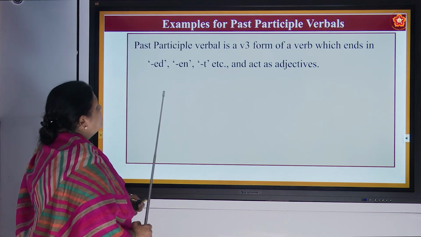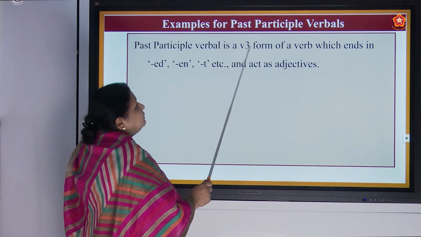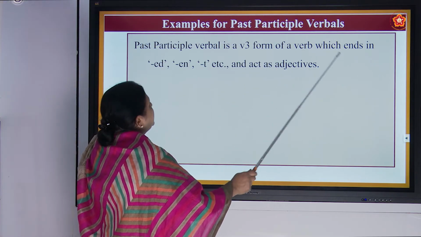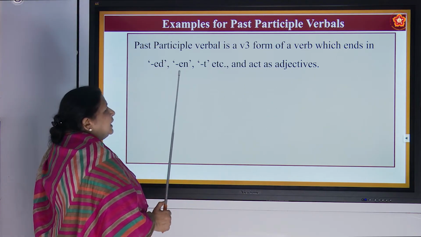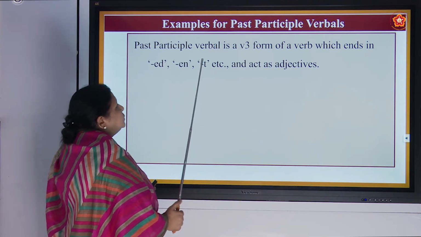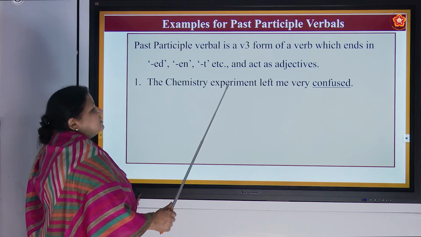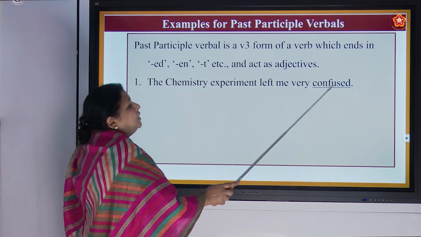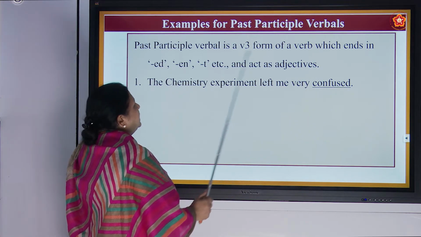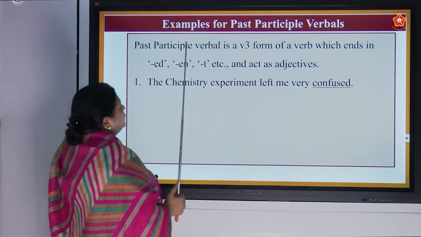Now let us see some more. Past participle verbal is a V3 form of a verb which ends in ed, en, t, etc. and act as an adjective. So now we have seen en. The chemistry experiment left me very confused. See, ed is there. So when ed is there, it is a V3 form of the verb.